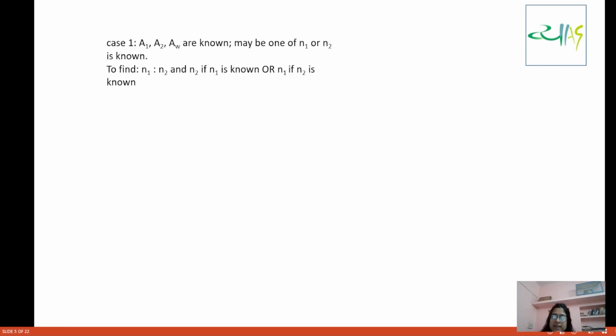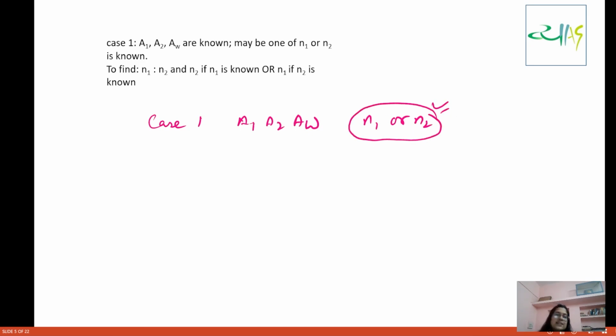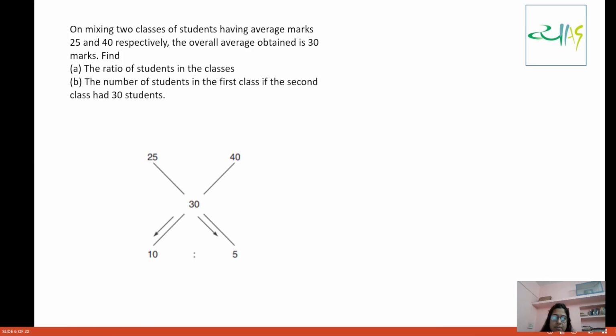Now we will do very simple questions and then gradually we will move on to the tougher ones. The approach in books is that you will be given case 1 when A1, A2 and AW are known, and maybe N1 or N2 you have to find. I will not be taking any cases. I'll just solve how to use this formula in multiple formats. So for us, no case 1, case 2, we'll directly see the questions and solve them. We don't want to confuse anything. So now look at this question.